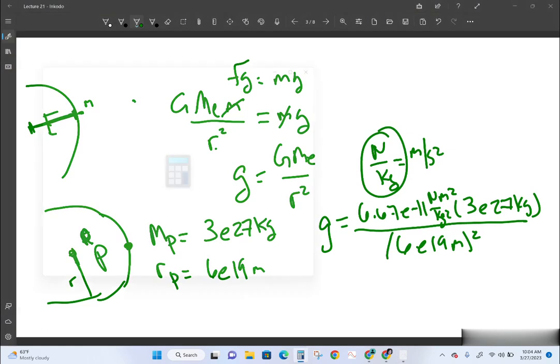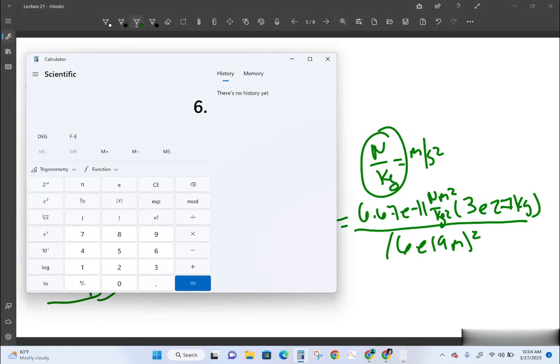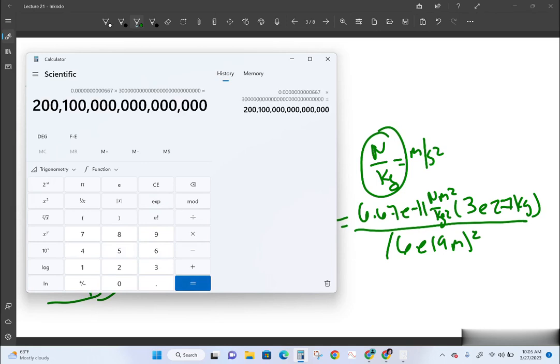So if we put that in our calculator: 6.67 exponent negative 11 times 3 exponent 27 equals, divided by 6 exponent 19 squared.